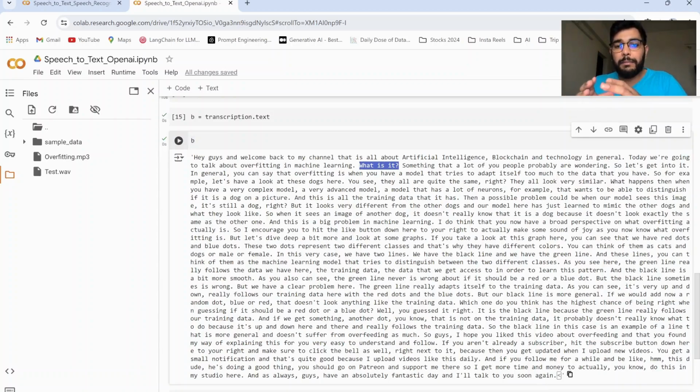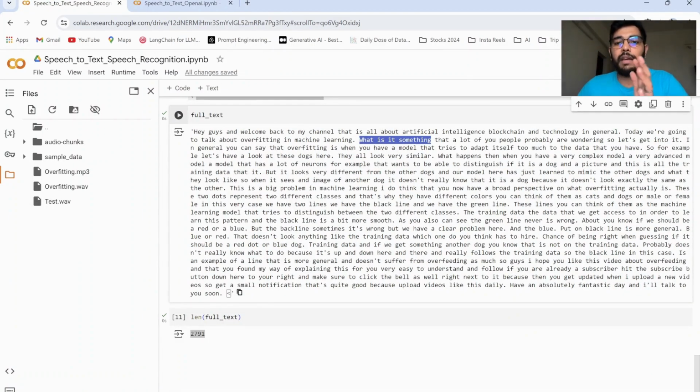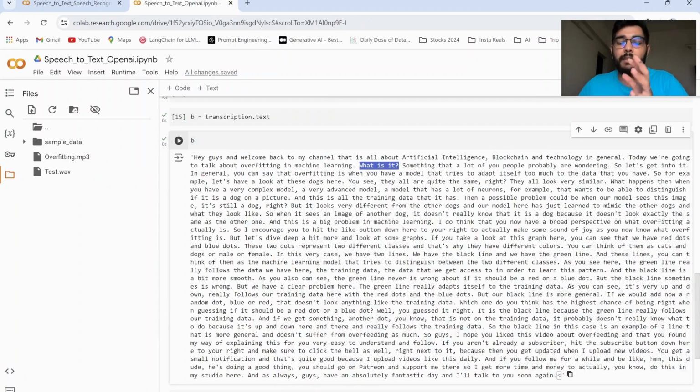We see that the meaning of the sentence is totally changed. Since OpenAI has the proper punctuations present, versus Google speech recognition, where we don't have the punctuations, the meaning of the language changes a bit. This is one of the other advantages of OpenAI's Whisper model, that it maintains the punctuations and the meaning of the language better as compared to Google speech recognition.